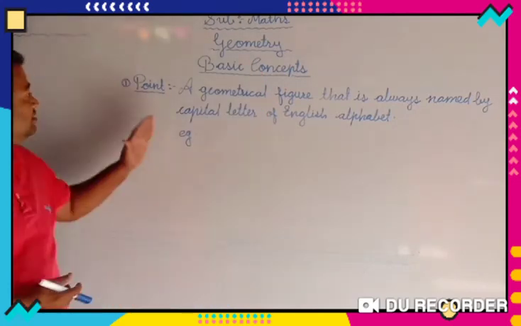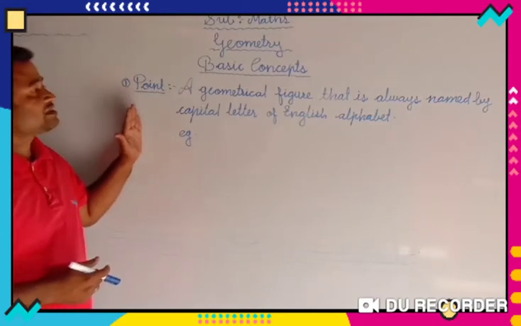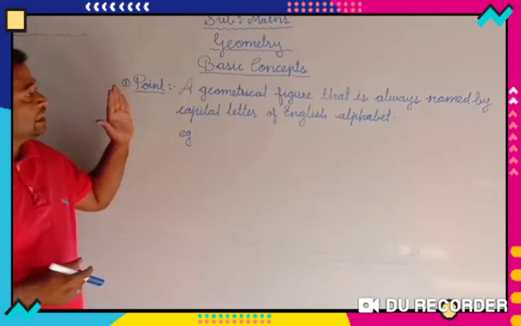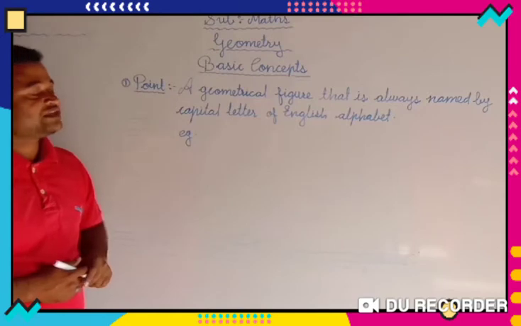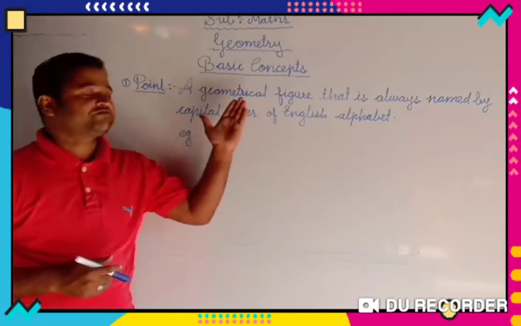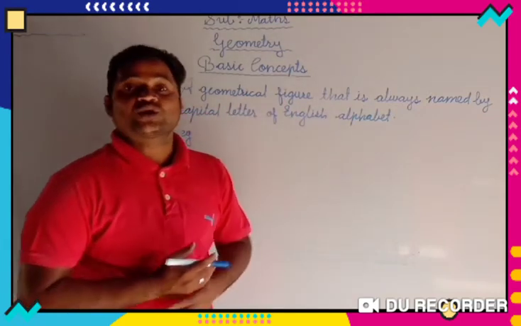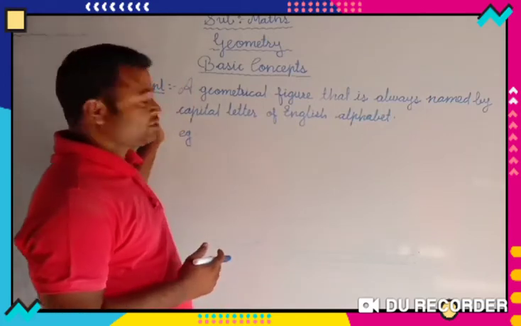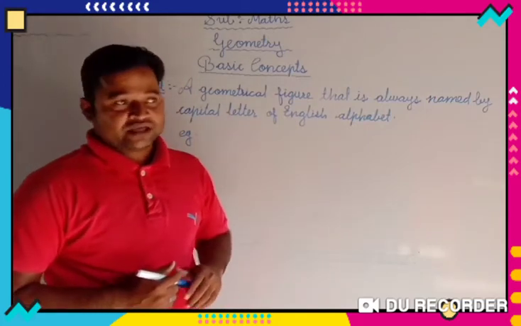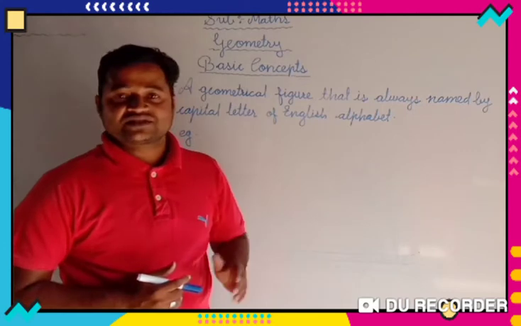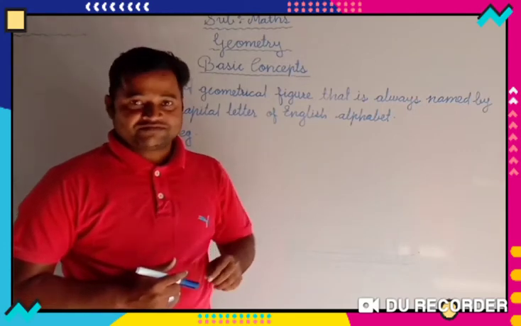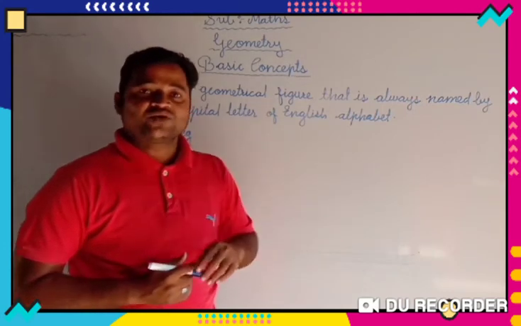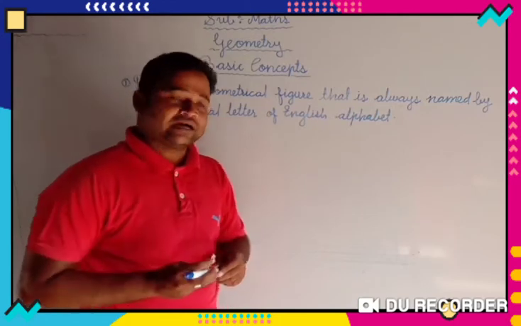First, we are going to proceed with the point. Now we need to understand what a point is. A geometrical figure that is always named by a capital letter of the English alphabet is called a point. It is a very important geometrical figure. If you see all the figures, if they are named by alphabets, they are always named by capital alphabets.